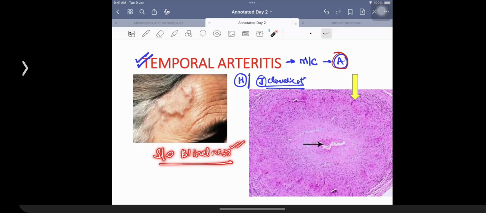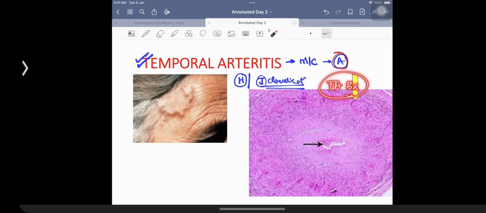Now, in order to reduce the chances of development of blindness in this patient, you are going to be giving this patient IV steroids because you do not want to have the involvement of the retinal artery of these patients, right? If at all you have to make a confirmatory diagnosis, that is best done with the help of temporal artery biopsy.